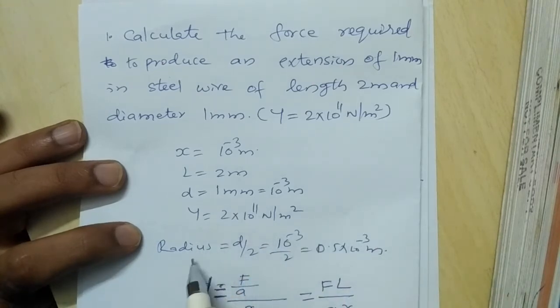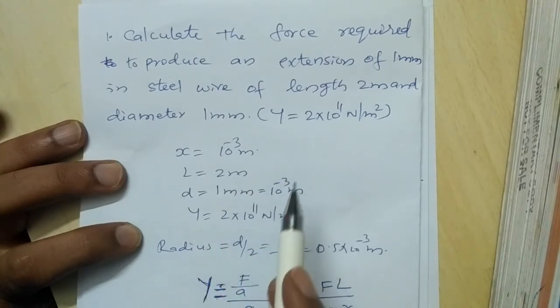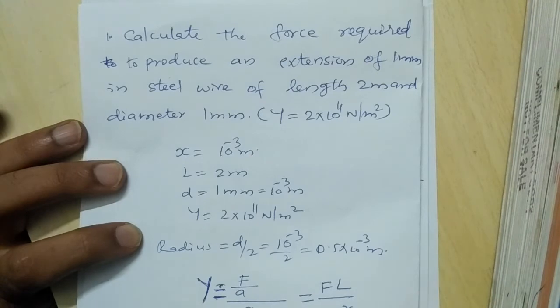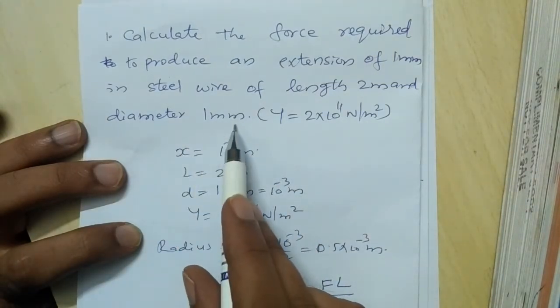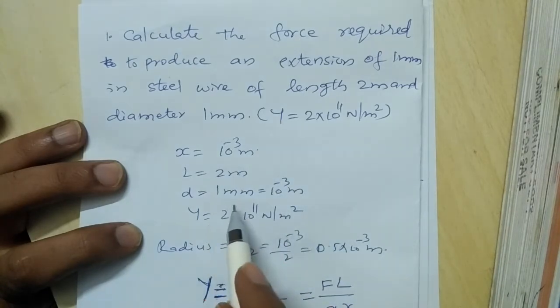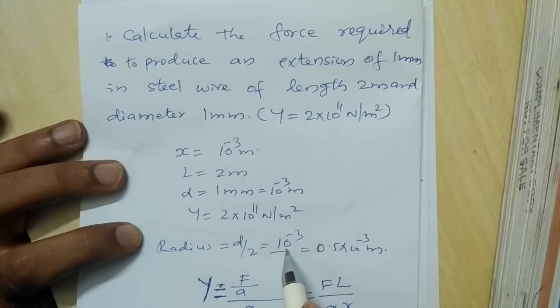The diameter is given as 1 mm, so the radius is diameter divided by 2, that is 10 power minus 3 divided by 2, which is 0.5 into 10 power minus 3 meter.